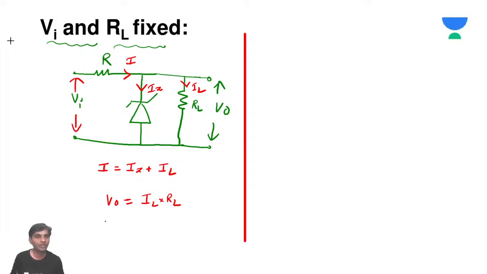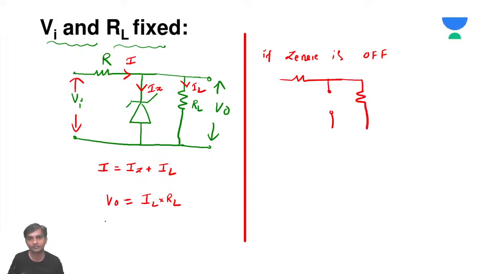Now if the Zener is off, assume that the Zener diode is off. When the Zener diode is off, this will be open circuited.